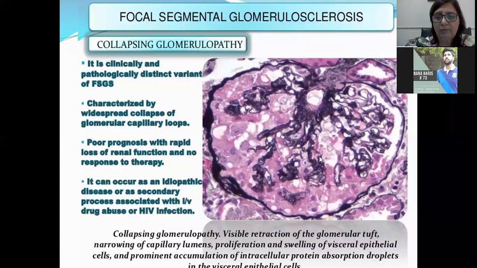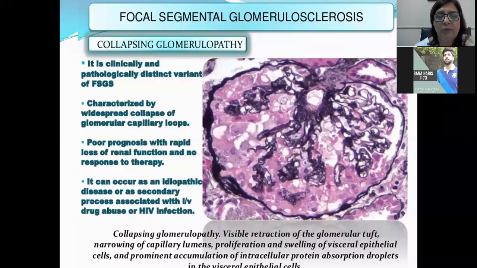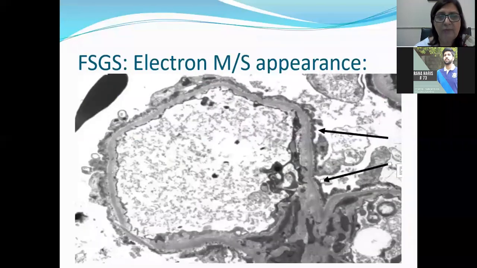Proliferation of visceral epithelial cells is seen, and there are going to be protein absorption droplets as well in the visceral epithelial cells. So this is a specific type of glomerulopathy which is associated with AIDS patients as well, seen in HIV infections, or it can have no underlying cause as well, can be idiopathic. So we have done minimal change disease and focal segmental glomerulosclerosis with a variant which is collapsing glomerulopathy. I hope this is clear.